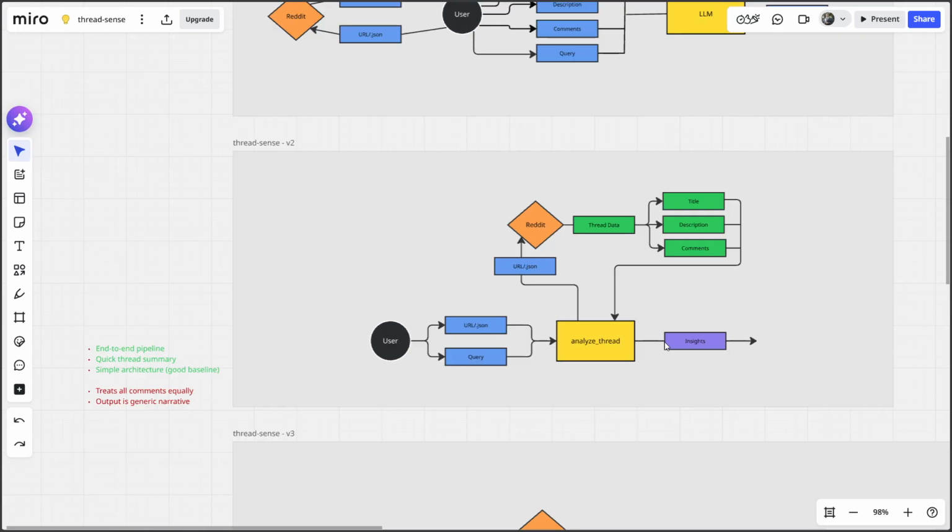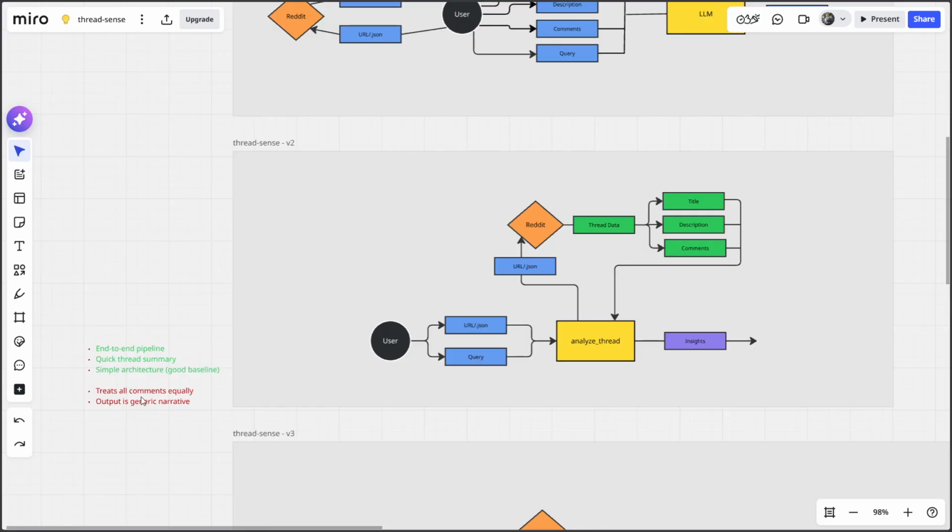And the third, not a major one, is to explore something with the user's input itself. Right now we are just taking in the URL and the query, but this is also an area where we can think about any improvements, right? So with that, let's go into some of the drawbacks in this variant.